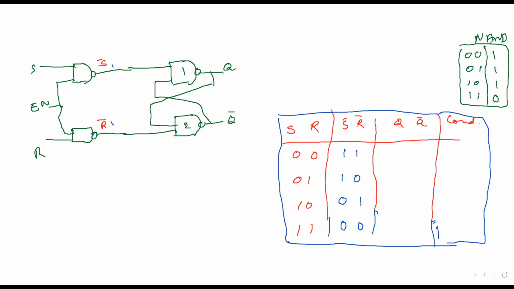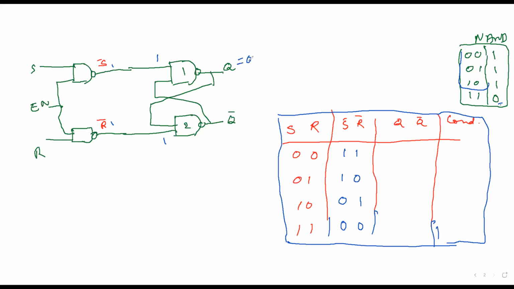See here. Now what will happen is, see the NAND gate truth table. If any of the input is 1, can we say the output? We cannot. If any of the input is 0, then we can say the output is high. If both the inputs are high, then the output will be 0. So this is 1 here, this is also 1 here. Now if any of the input is 1, then we cannot say.